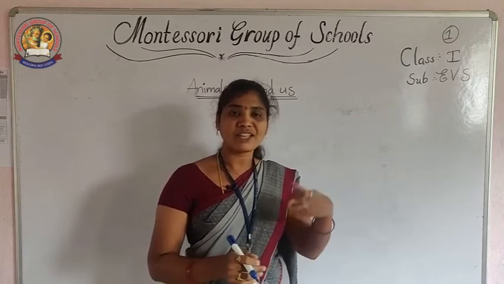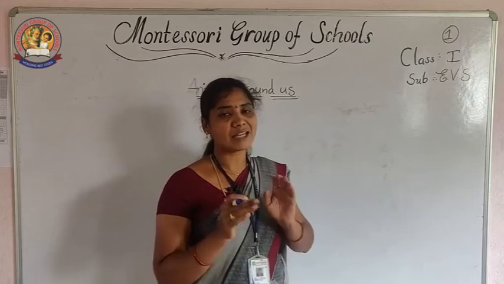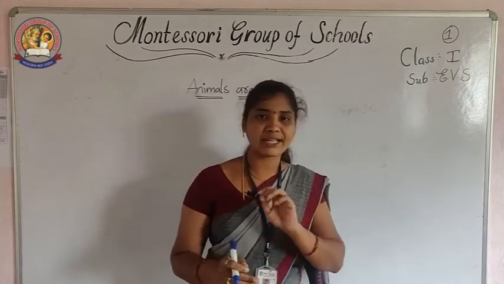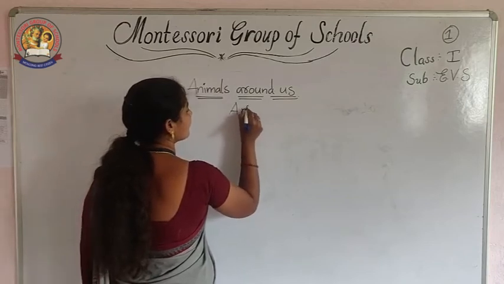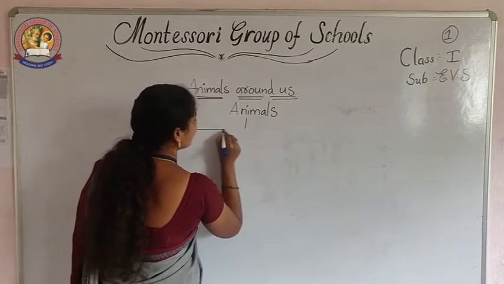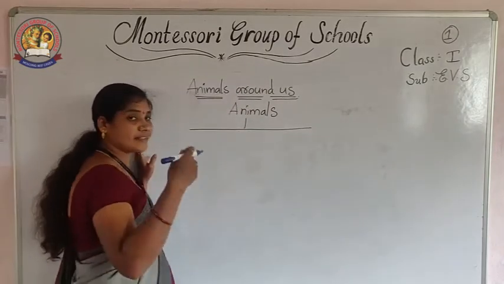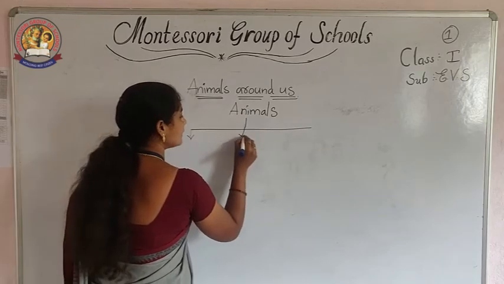Okay, coming to the topic, animals are divided into three types. According to the place where they are living, animals are categorized into three types.